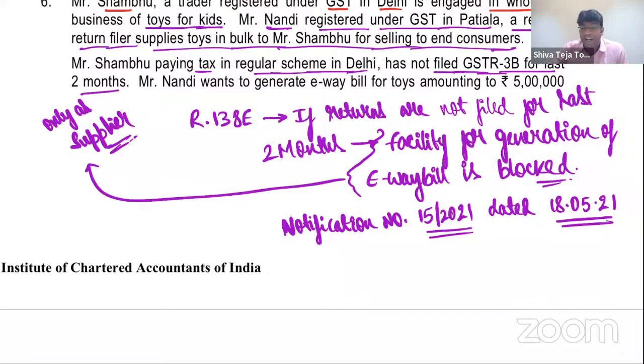This is an interesting amendment, where they have clarified that e-waybills can be generated in respect of inward supply, but can't be generated with respect to outward supply. This is a very interesting amendment which has come up. See the question now.